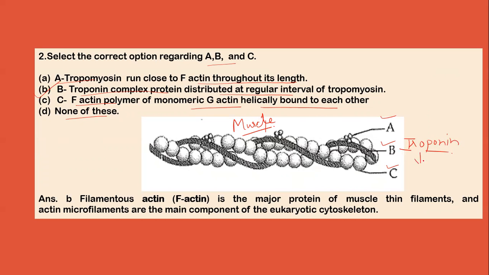And we know troponin is a component of thin filaments, and along with actin and tropomyosin, it forms a complex with calcium ions to trigger the production of muscular force. It is distributed throughout the complex in periodic distribution. So B represents this troponin. So option B is the correct answer.